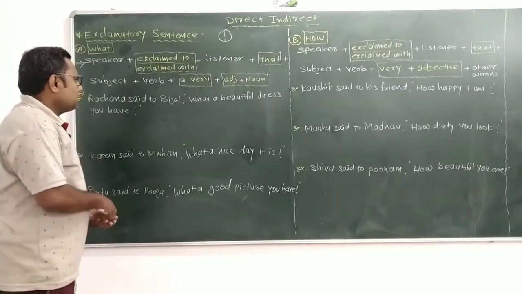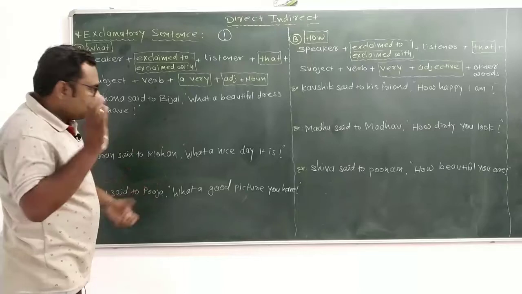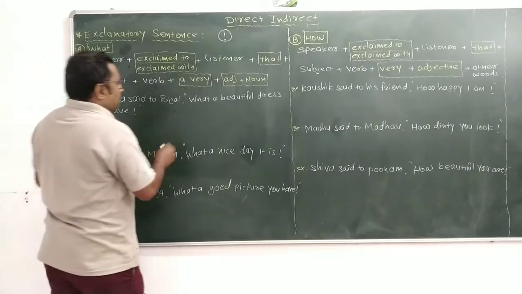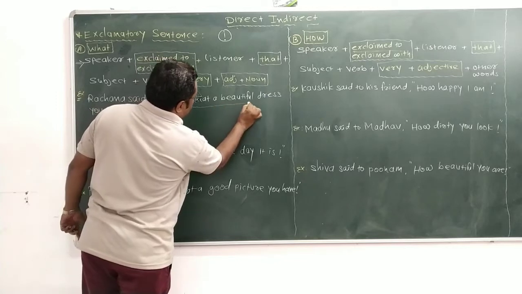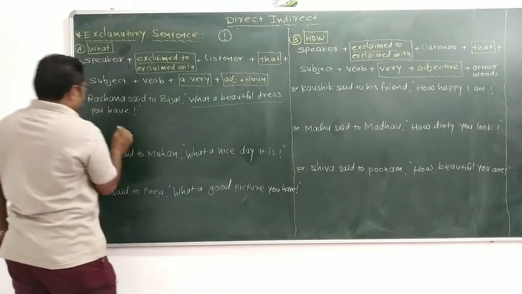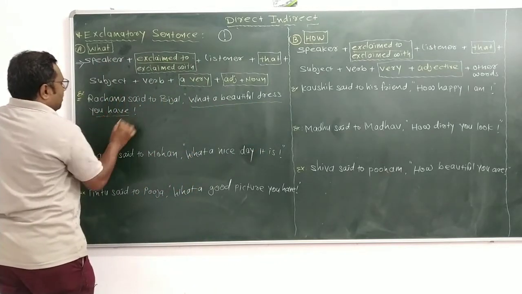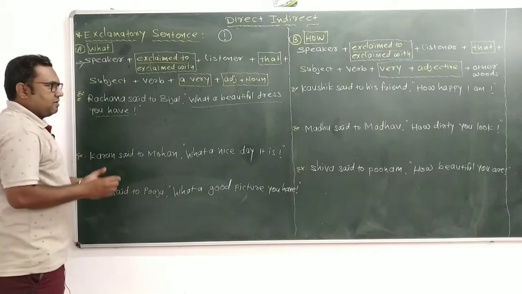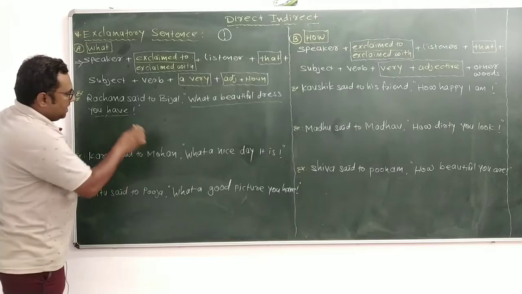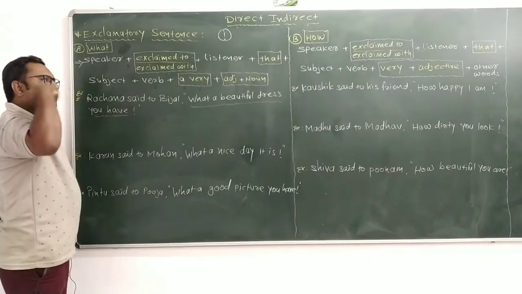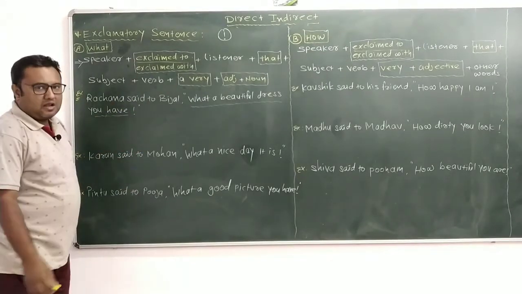My dear friends, first of all you just see the sentence: what a beautiful dress you have. So where is the subject? In an exclamatory sentence the subject always comes at the last point.